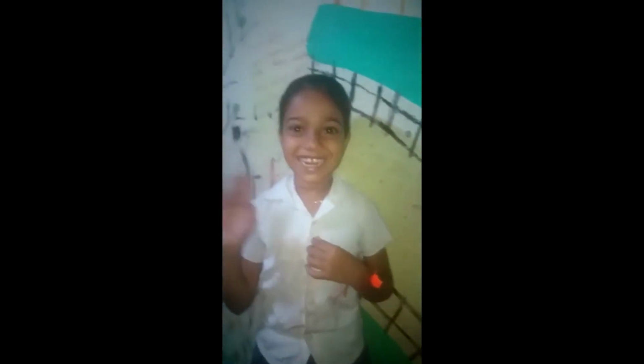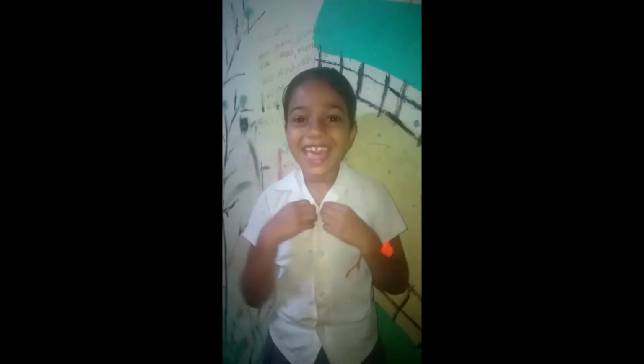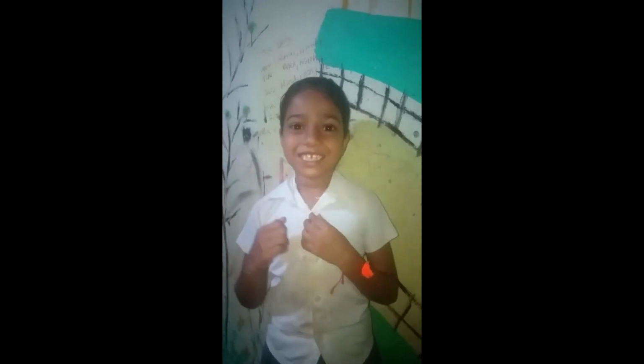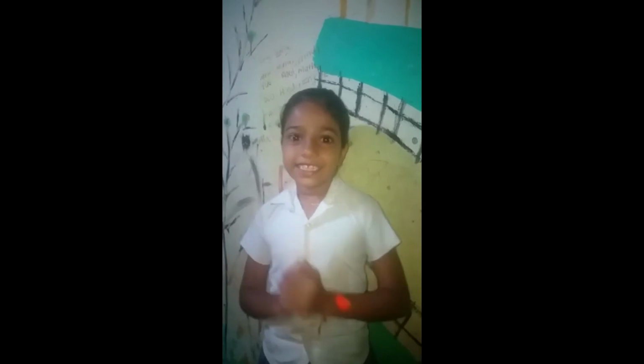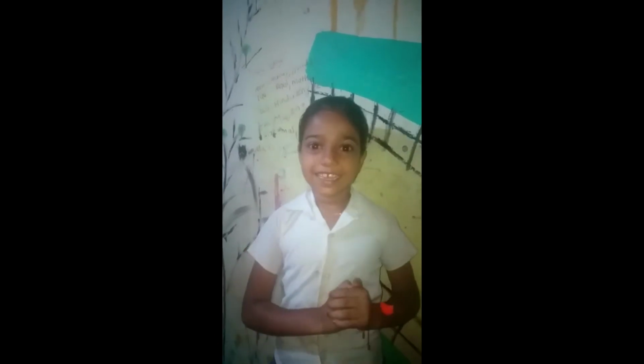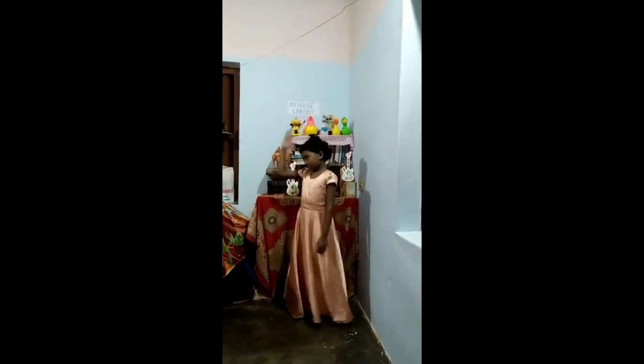Hi friends, my name is Arya. My place is Putangada. I have a hen. Its name is Chiku. It eats rice and wheat. It is kept in a coop. It is brown in color.